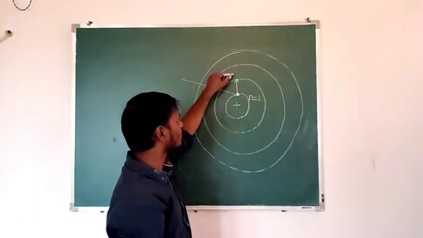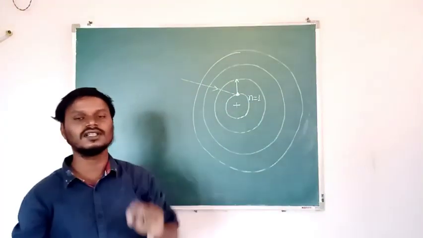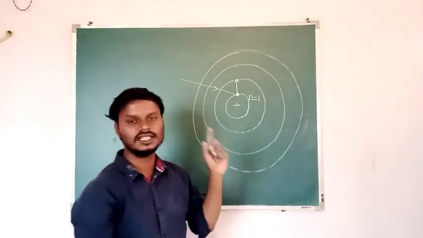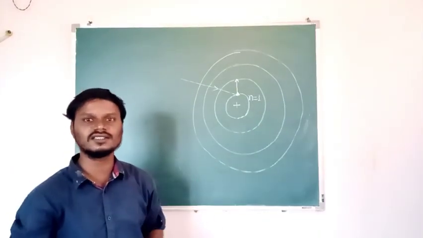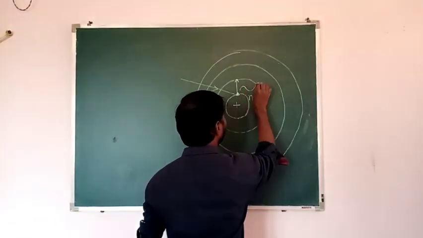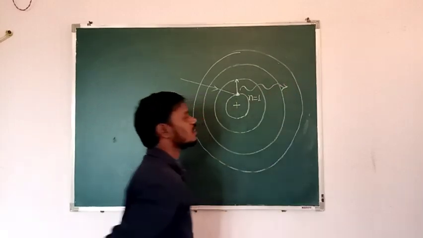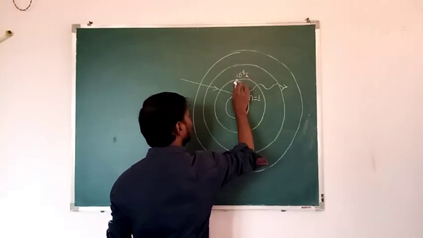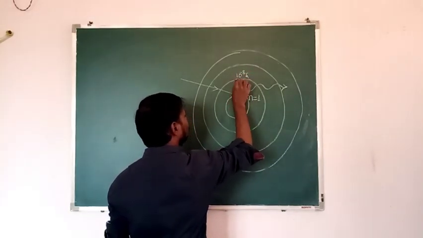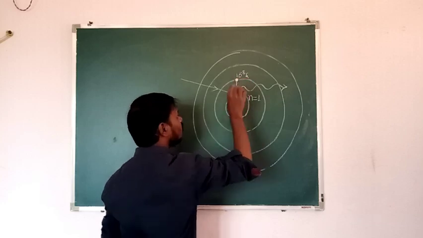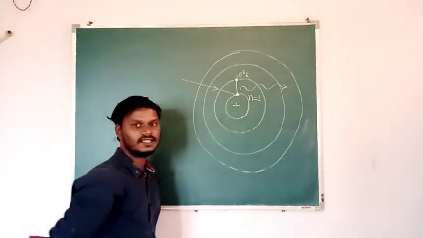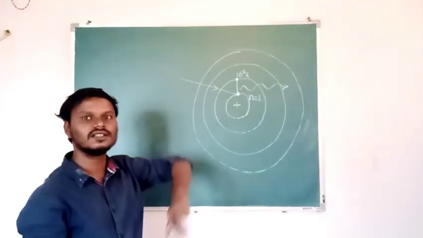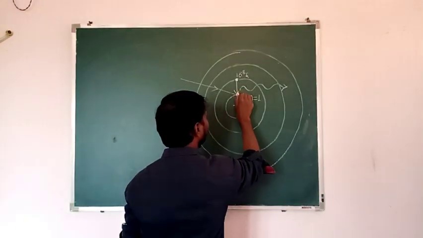And also this electron is in excited state for 10 raised to minus 8 seconds. Then after this, the electron jumps to the ground state with the emission of radiation. That emitted radiation is called spectral line. See, after 10 raised to minus 8 seconds, this electron jumps back to the ground state. Then an electromagnetic radiation is emitted.